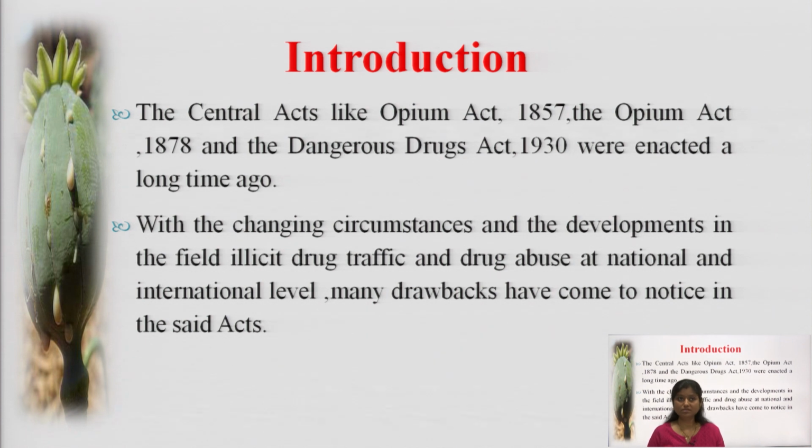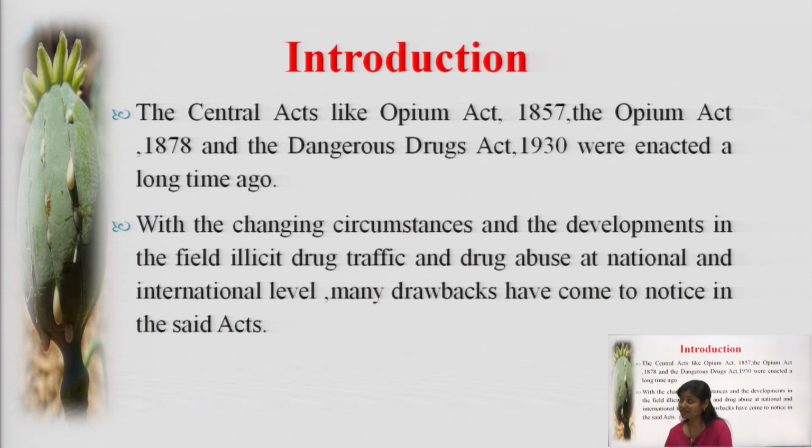So we have used this terminology over here, that is illicit drug traffic and drug abuse at national and international level. So the main aim, or you can say the objective of this act, is to control illicit drug trafficking. Many drawbacks have come into notice in the said acts. What are the said acts?